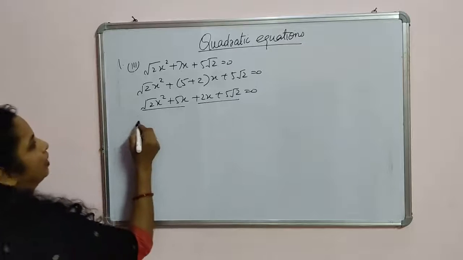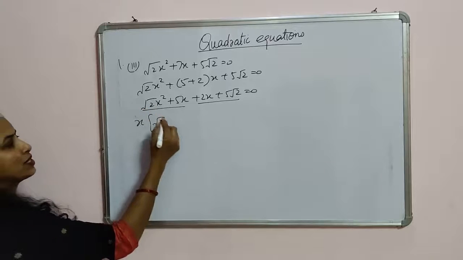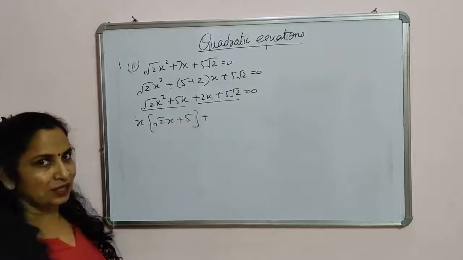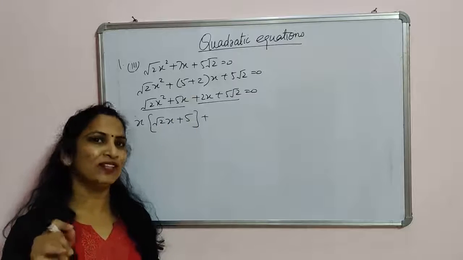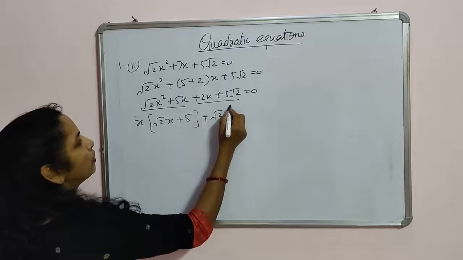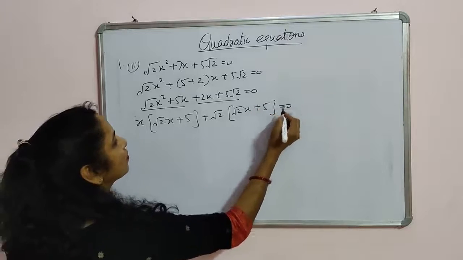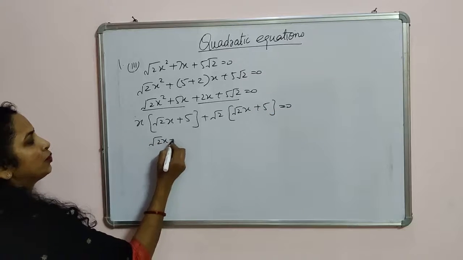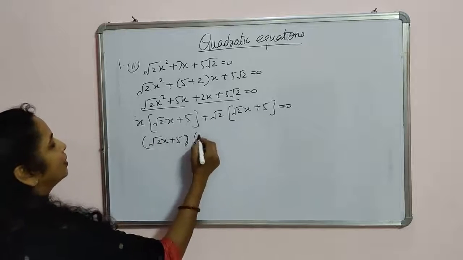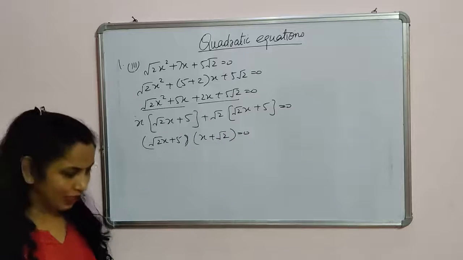Pairing the terms, here x is common and within the bracket we get root 2x plus 5. And in this bracket, we know that 2 is root 2 multiplied with root 2. So we can take root 2 as common. So root 2 is common here. We get root 2x plus 5. So the factors are root 2x plus 5, which is common in both terms, and here x plus root 2. So these are the factors of the equation.